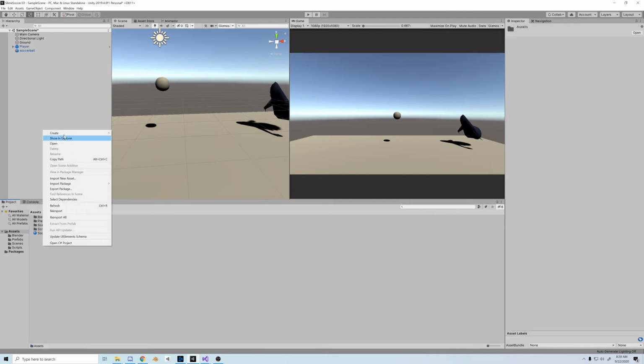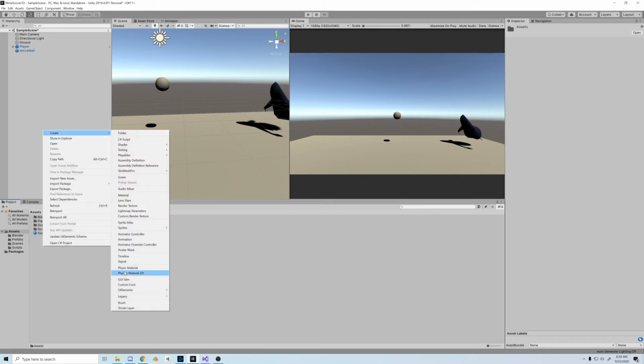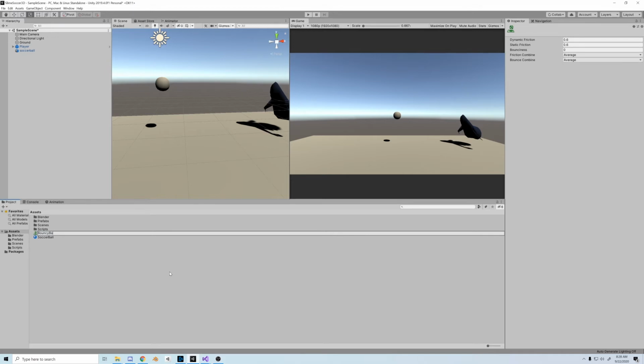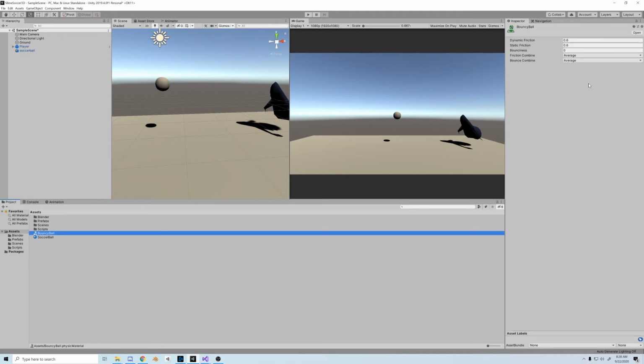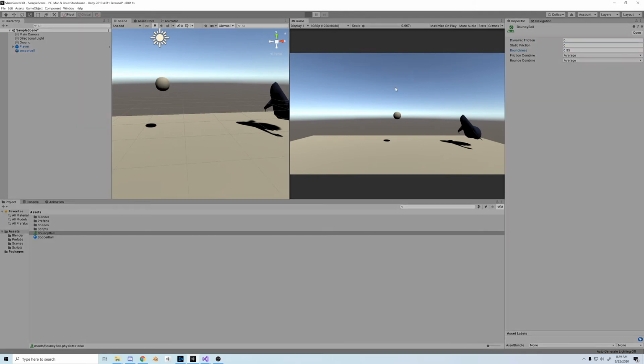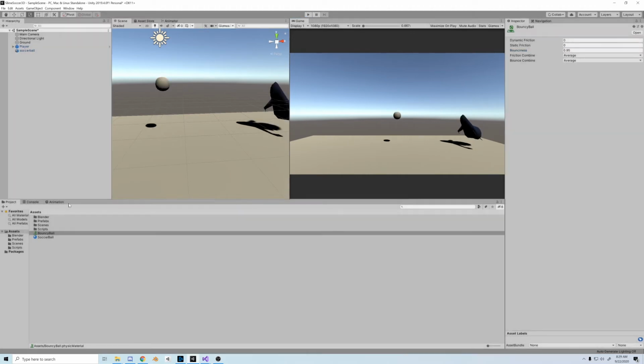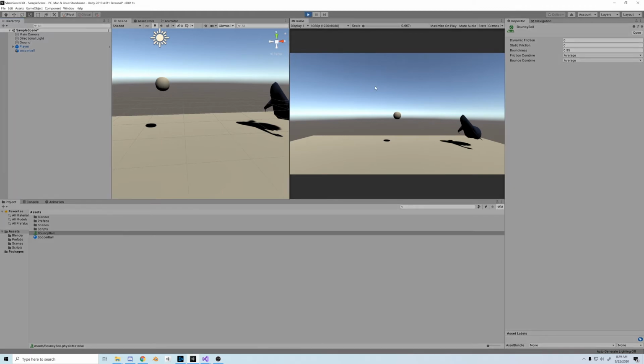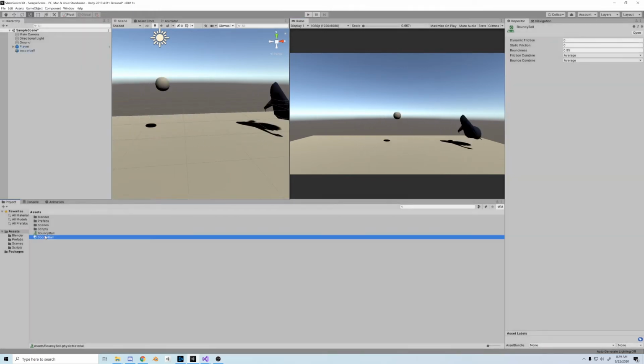So we need to create a material with the texture of a soccer ball, and next we'll create a physics material and we'll call it BouncyBall. Let's change the settings of the physics material. The dynamic and static frictions we can set to 0, and the bounciness to 0.95. We don't want it to be 1 because the bouncing will stay constant. 0.95 gives it a real kind of soccer ball bounce. Alright, so let's drag that material onto the ball and voila, it bounces. Still a stepping stone though, so we've got to get beyond that.